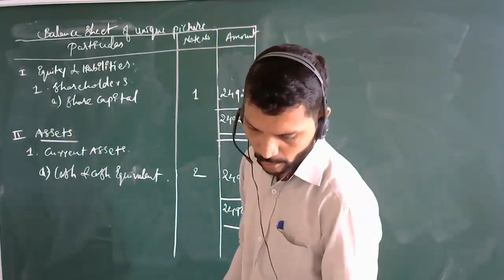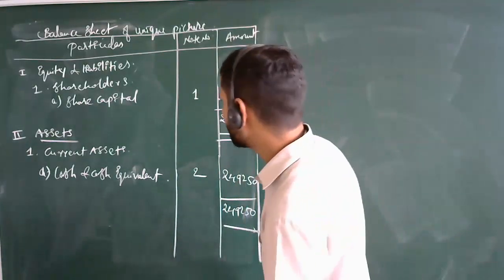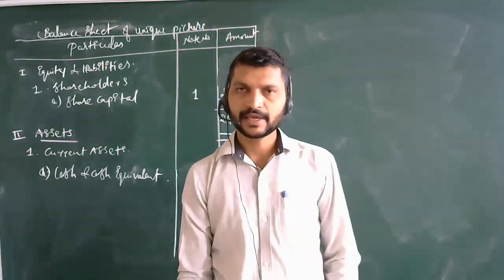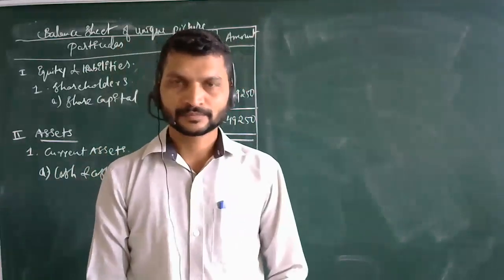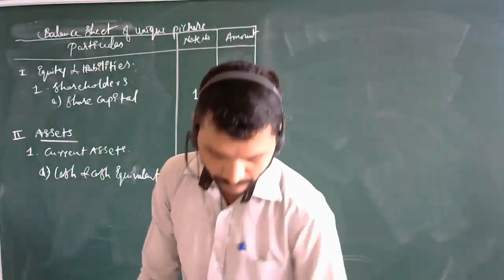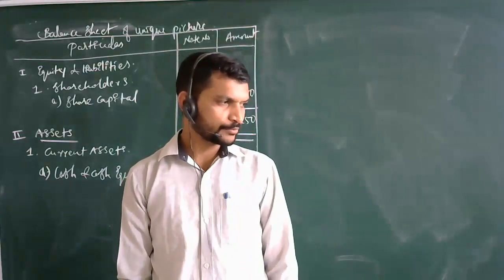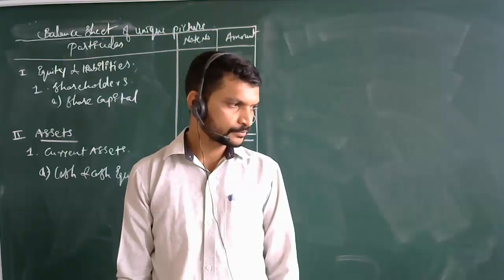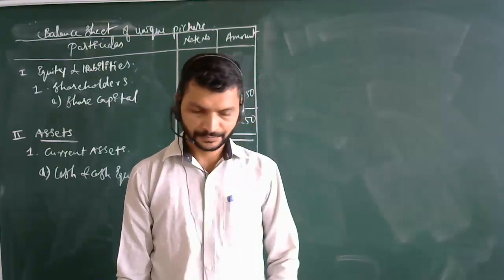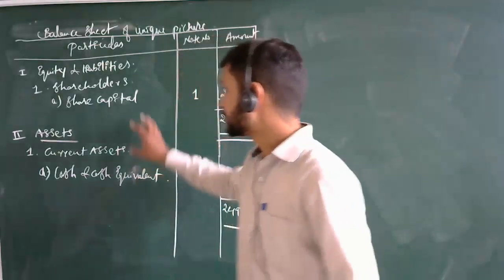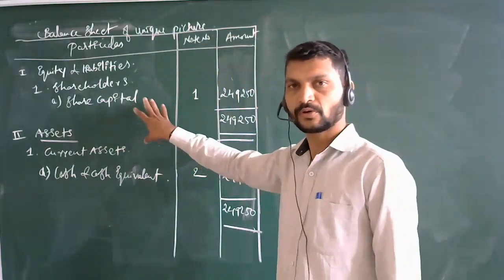And one more small problem I had told you to try at home. Problem number 6 was given to you all as homework. Did you try it, or did you not get time? Here we end with this problem, based on call in arrears as well as call in advance.